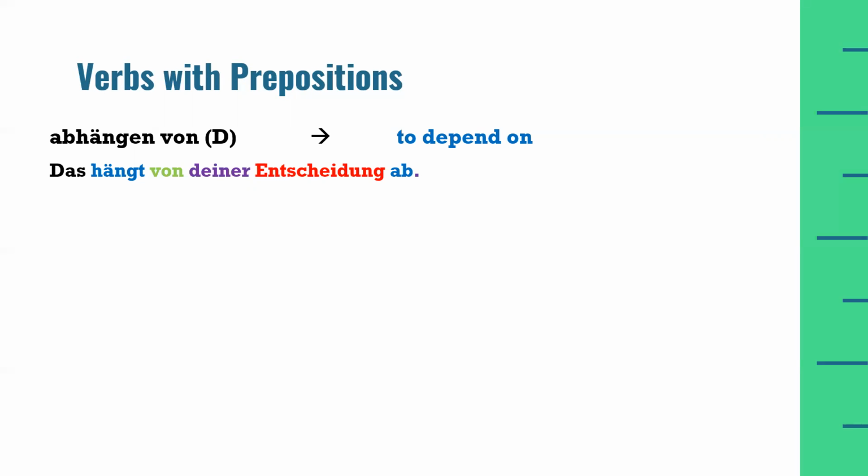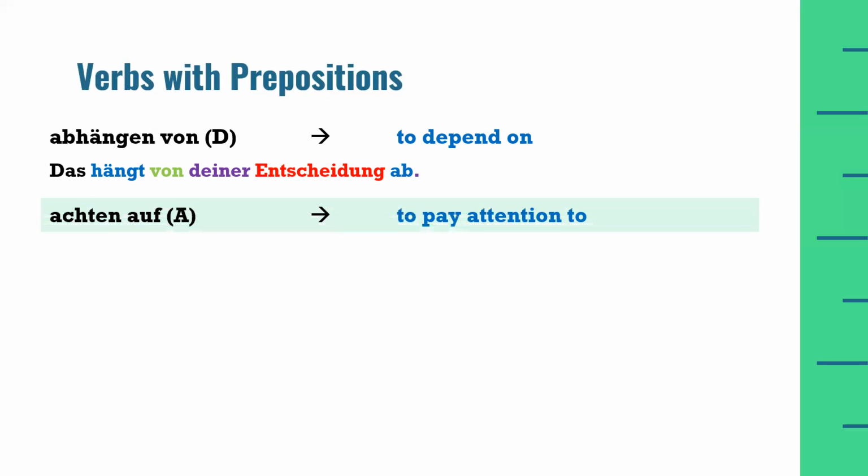Because abhängen is a separable verb, the prefix will go at the last position of the sentence and we will conjugate hängen according to the subject. So hängen becomes hängt. Then comes a dative preposition, von, and because it is a dative preposition, we have to use the correct possessive pronoun for the feminine noun Entscheidung, which means decision. The possessive pronoun with the correct ending is deiner, in the case of your.